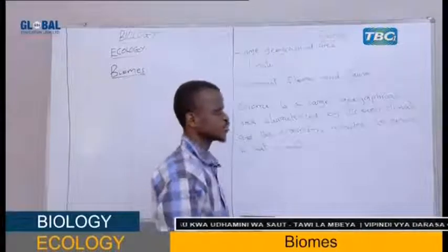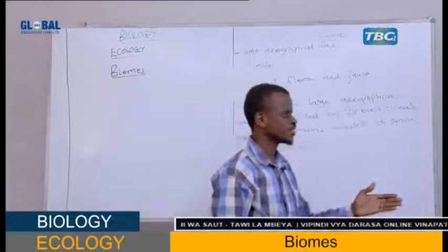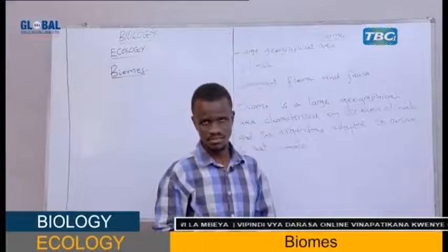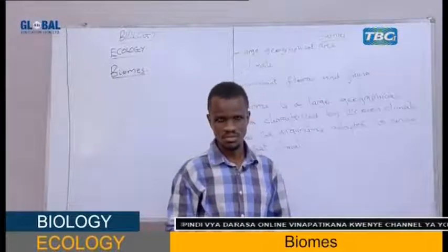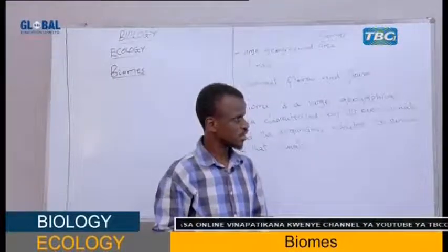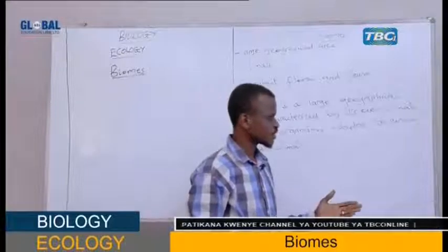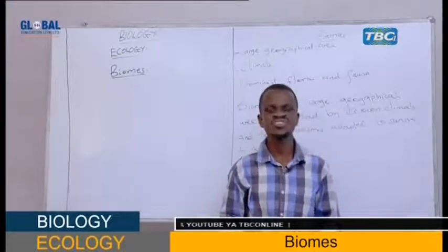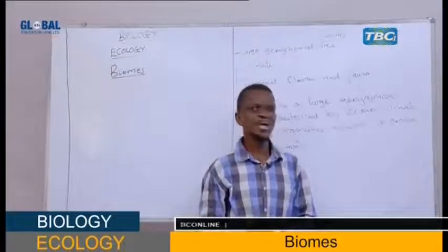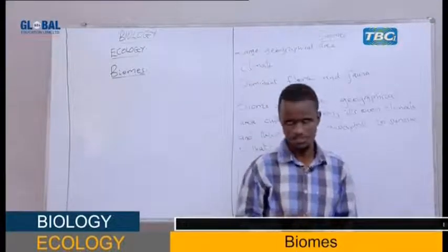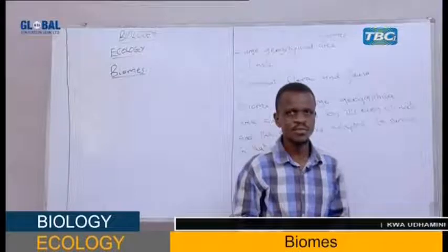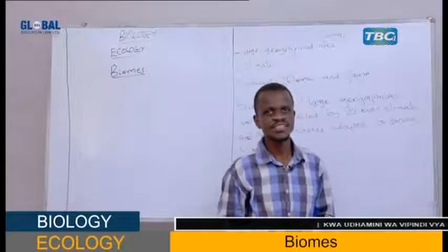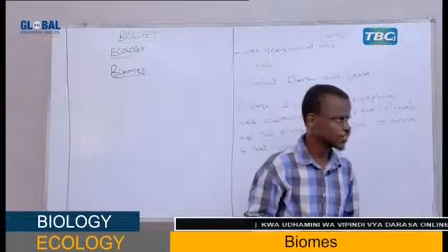Before we continue, we can have now a question which will guide us. Together, student? Because after here, we are going to see the distribution of biomes. We are going to classify biomes. Therefore, let us now have a question which will guide us in explaining all this.